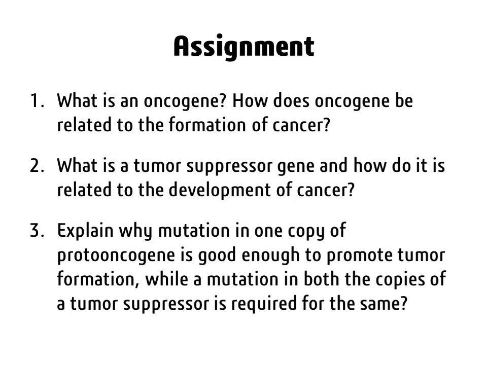So that's all for today's lecture, and now it is time for an assignment. I have three questions for your assignment. First, what is an oncogene and how is an oncogene related to the formation of cancer? Second, what is a tumor suppressor gene and how is it related to the development of cancer? Third, explain why a mutation in one copy of a proto-oncogene is good enough to promote tumor formation, while a mutation in both the copies of a tumor suppressor is required for the same.